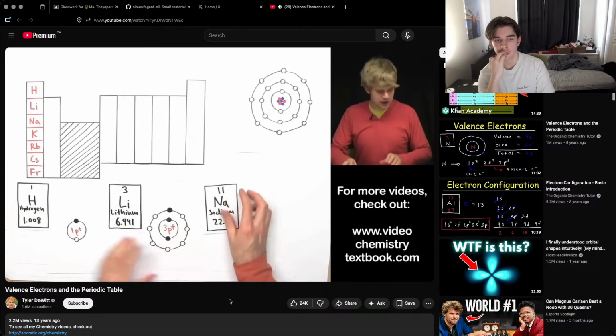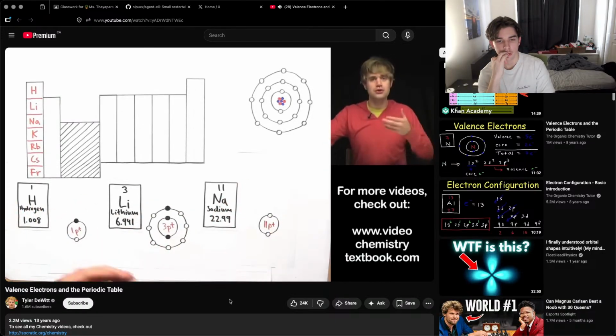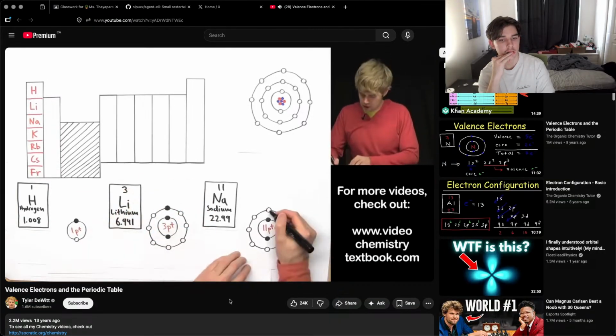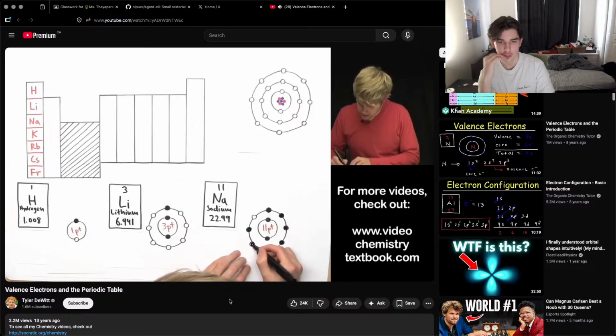Now let's look at sodium. Sodium has 11 protons in its nucleus, 11 P plus, and we're going to assume that since it's neutral, it has the same number of electrons as protons. So let's start filling it. 1, 2 in the first energy level. Now that's full, so we're going to start filling the second energy level. 3, 4, 5, 6, 7, 8, 9, 10, and finally these are all full.